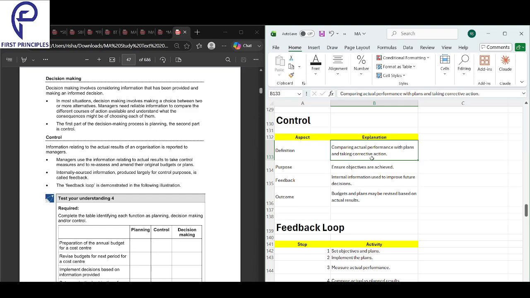So first you will compare. On compare, you will find the difference. That difference is the variance. You'll analyze the variance. And जैसे ही variance को analyze किया, उससे पता चल जाएगा corrective action क्या है. Variance is the difference between the two. Compare actual and plan का जो difference है उसको variance बोलते हैं.